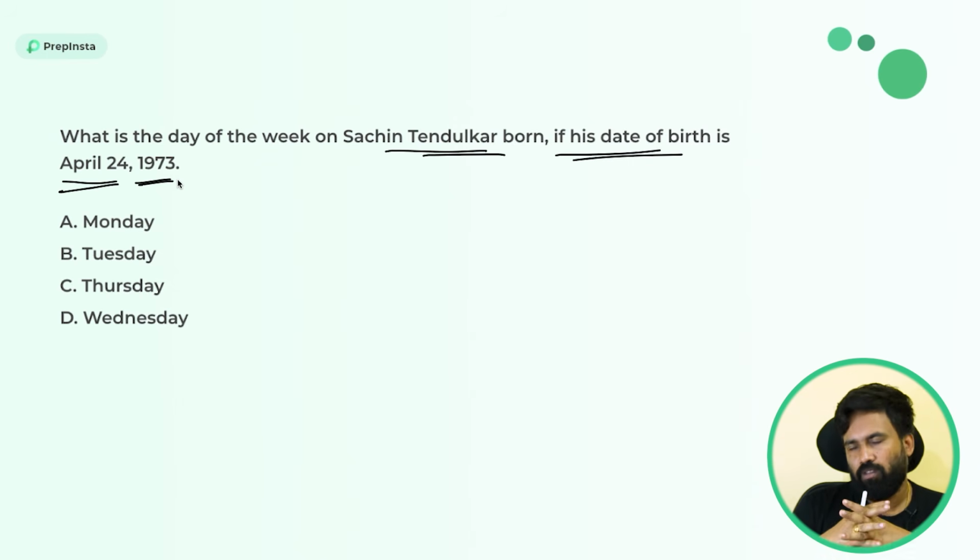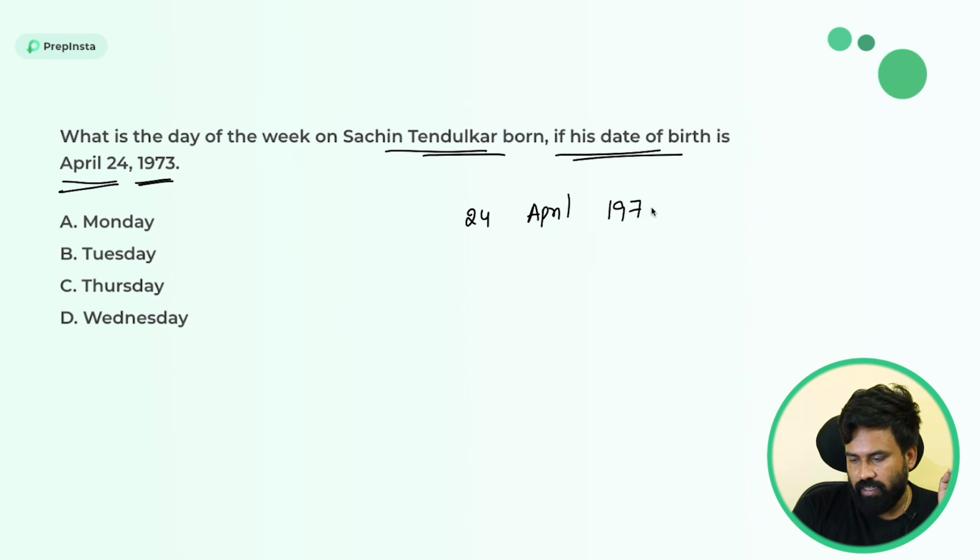So I will tell you a better and simpler way. I don't want to prolong this or explain the total theory, because if I start explaining the whole theory, it will take around 1 hour to explain the calendar concept. I don't want to do that. Simple, 24 April 1973, right? Always take 72. This is the way you need to solve calendars. Instead of 1973, always take minus 1. So 1972, right? So split like this.